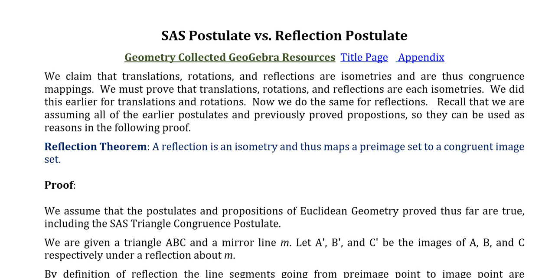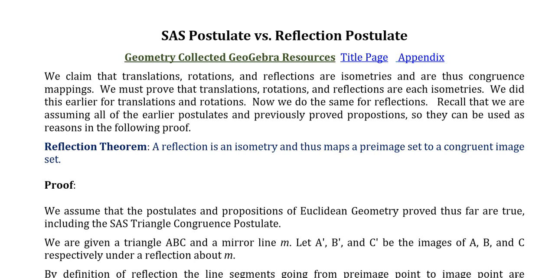In this video, we're going to talk about a pretty fundamental thing, and that is whether we want to use an SAS postulate or reflection postulate. One of these ultimately will become a postulate, and the other one will become a theorem. So we have already assumed an SAS postulate. So let's start with that perspective first.